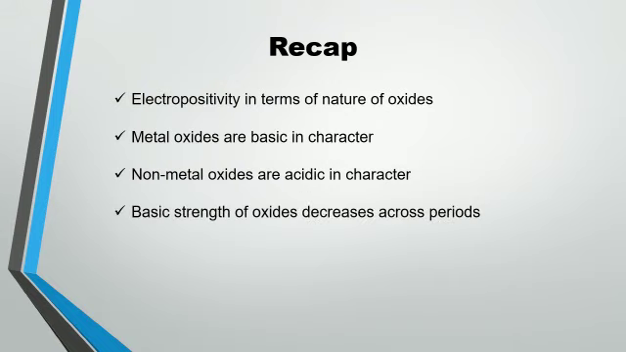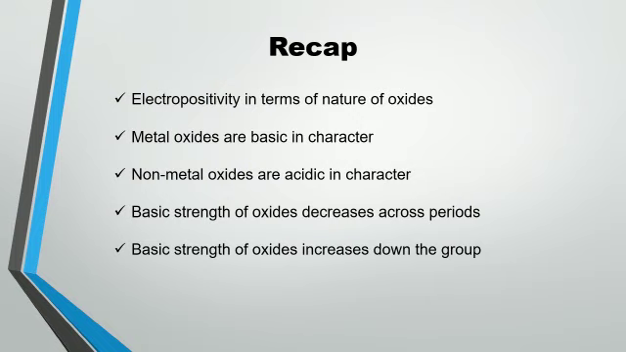Basic strength of oxides decreases across the periods, moving from left to right. At the start, we have more basic oxides and at the end, we have more acidic oxides. Similarly, the metallic character also changes. At the start, we have metals and at the end we have non-metals. Basic strength of oxides increases down the group, moving from top to bottom. The basic character increases because the metallic character increases and metal oxides are more basic in nature.